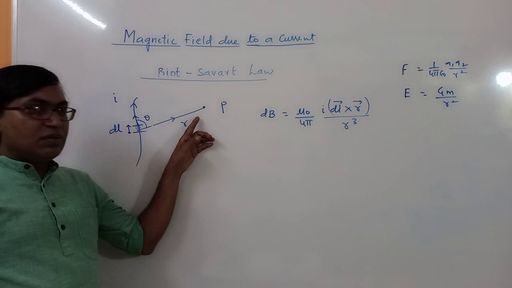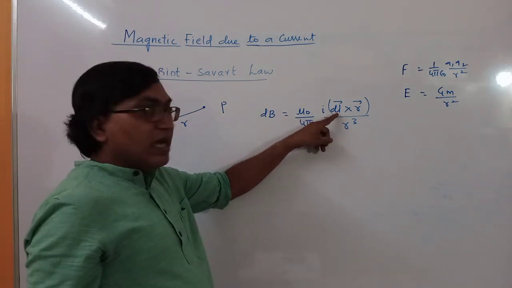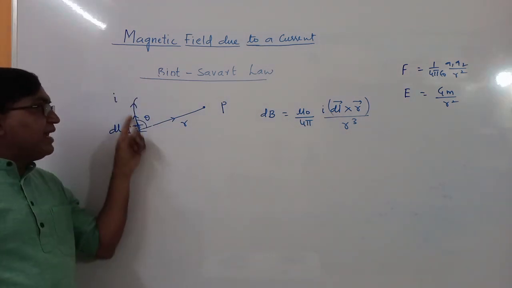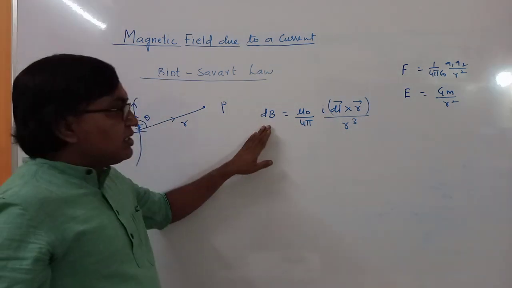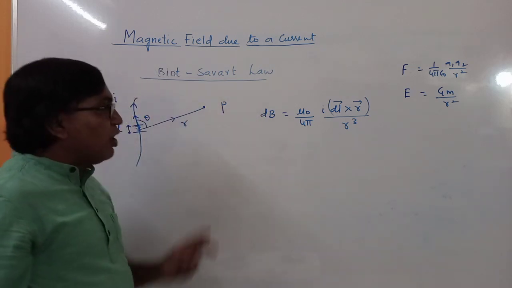R is the position vector and dl is the current element. We take the current element as a vector, and it has a direction, the direction of current. So this is the vector form of Biot-Savart's law.